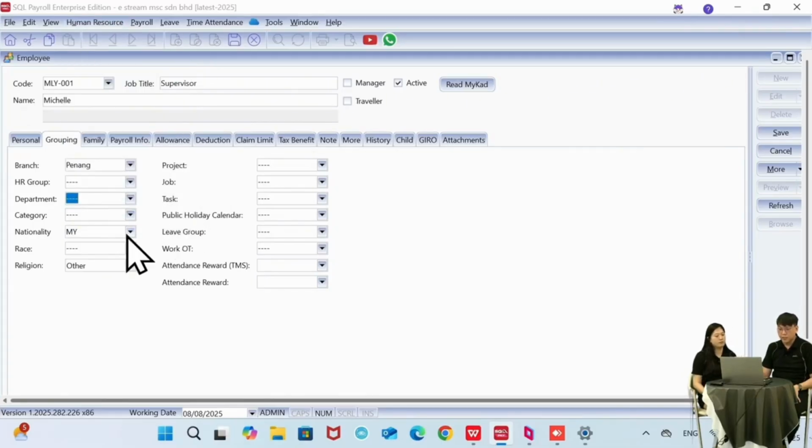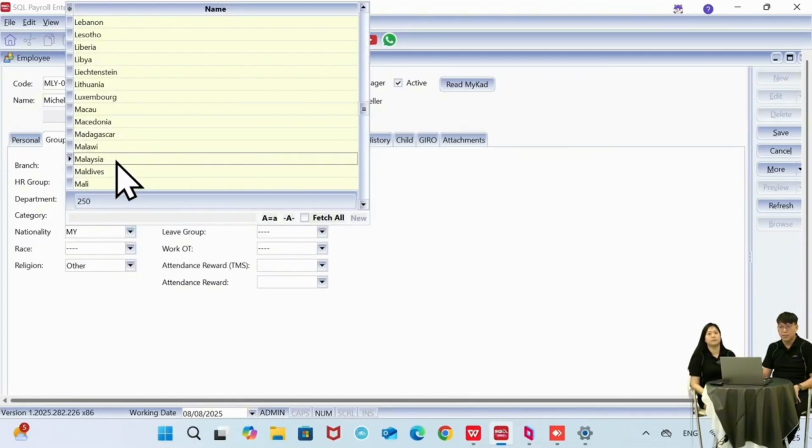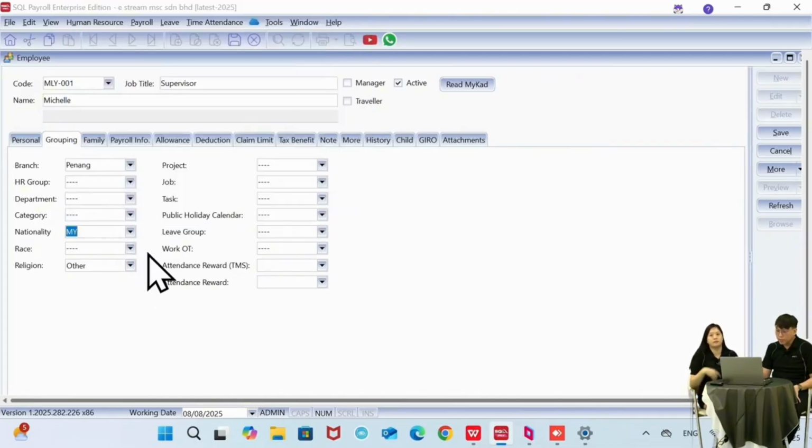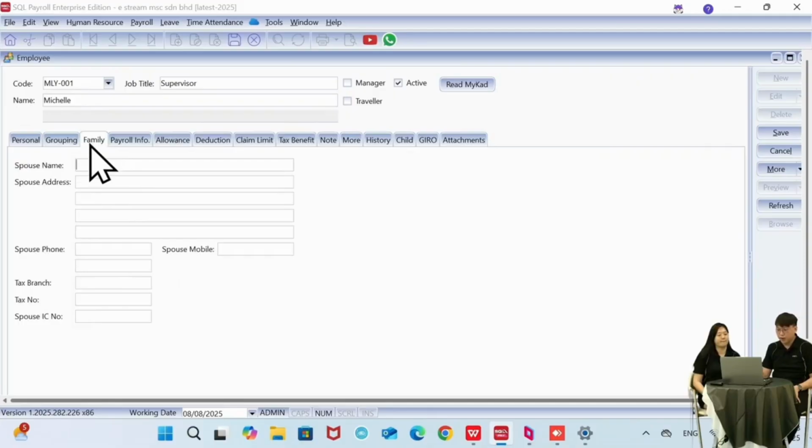Okay, followed by the nationality. If the employee is a foreigner, you can choose another nationality here. Okay, so followed by project, job, task, public holiday calendar, leave group, work OT. This one is based on your company setting. You can assign to different groups and projects. Okay, let's go into the family part.